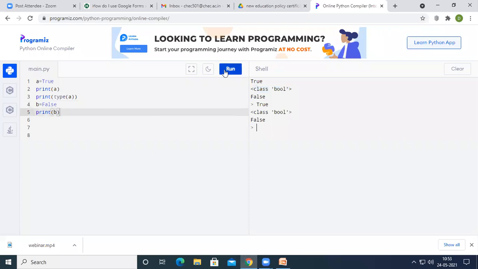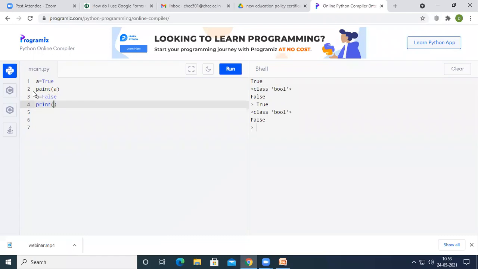And now let us see whether these Boolean variables are mutable or not. Initially, I have assigned the value true to A, and what I want to do is I want to change the value of A to false.